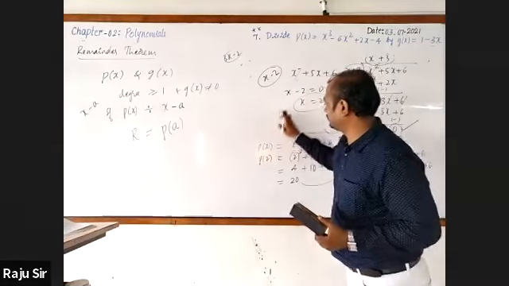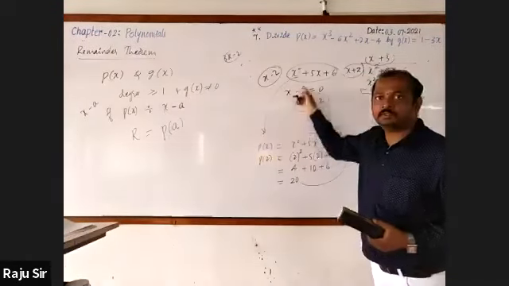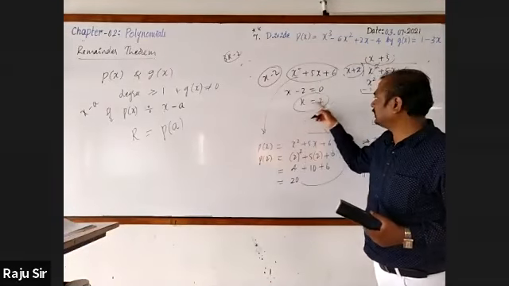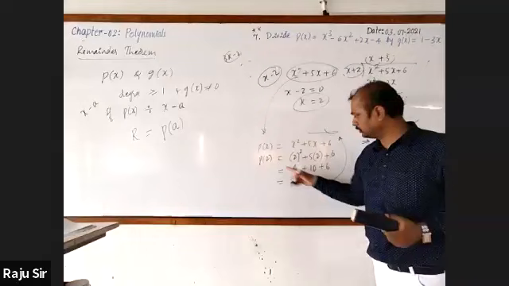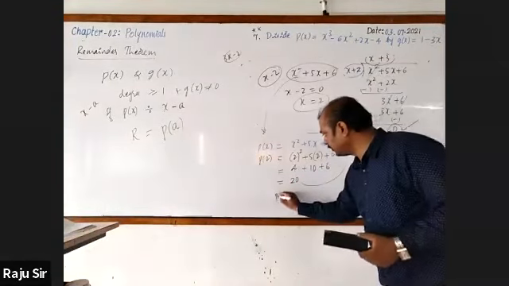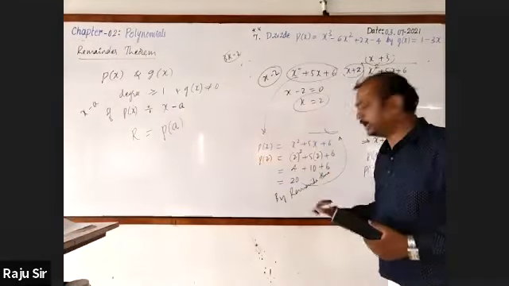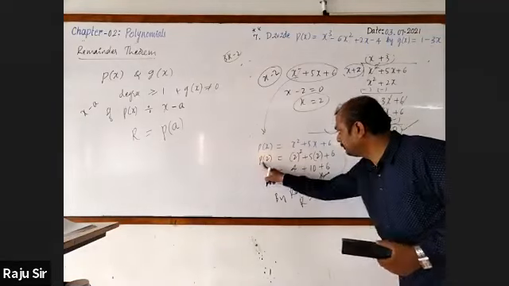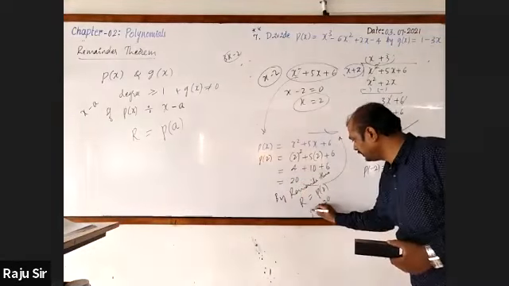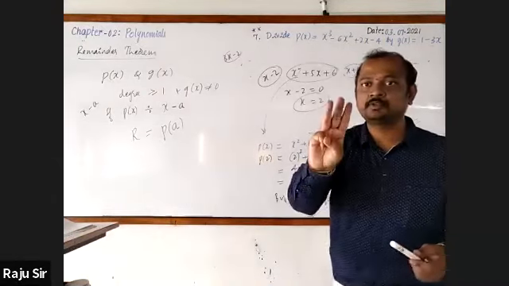Then after that, you have to take the dividend. And in that dividend, you have to substitute that 0. That is, here x equal to 2, we have substituted 2. Then you'll get the value. So according to the remainder theorem, we write remainder is p of 2, where p of 2 is nothing but 20. In this case, the remainder is 20. These are the 3 steps to be followed.